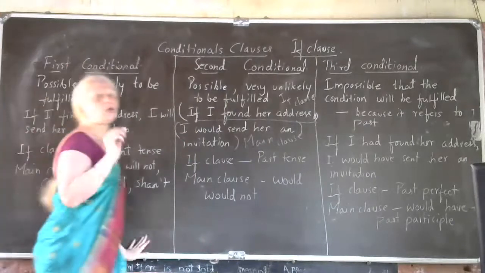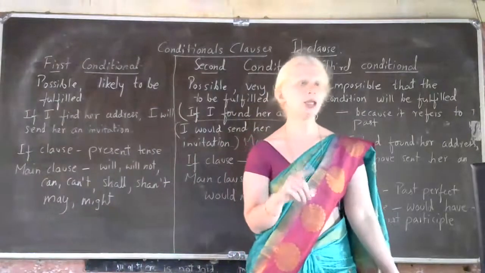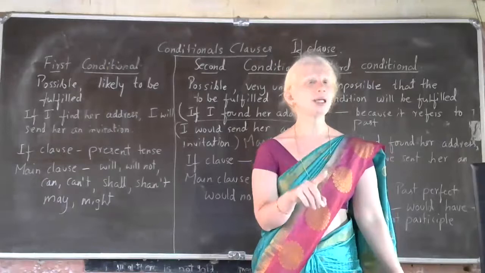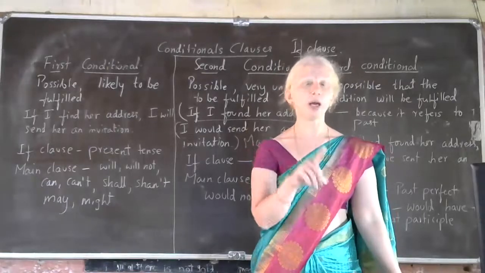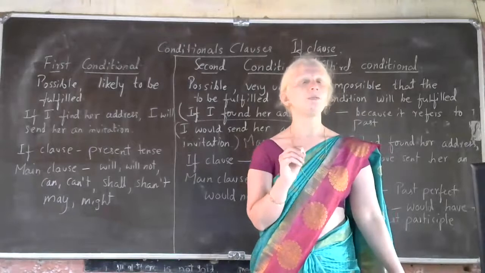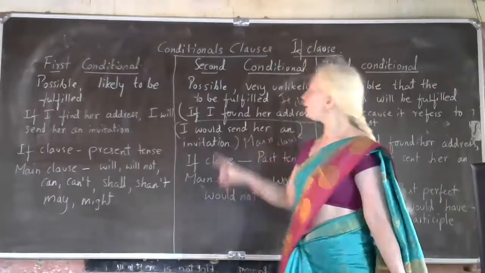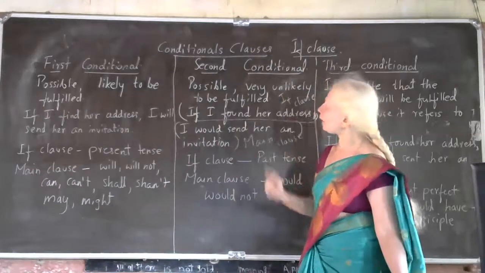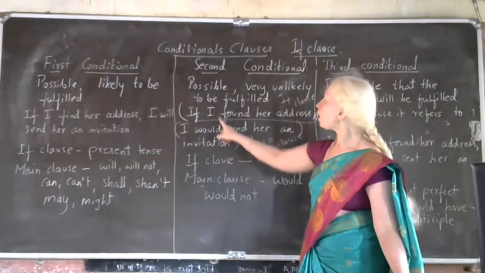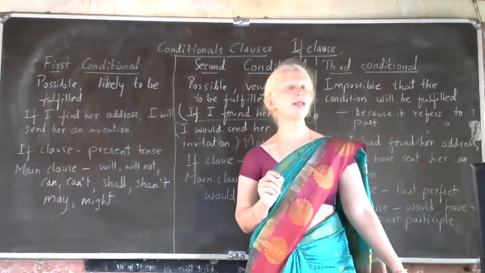When the if clause comes first in the sentence, you have to give a comma after the completion of the if clause. But if the sentence begins with the main clause, I would write, I would send her an invitation if I found her address. This sentence is also correct, right?